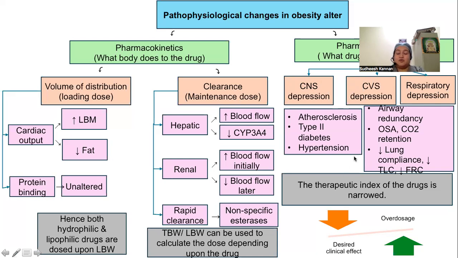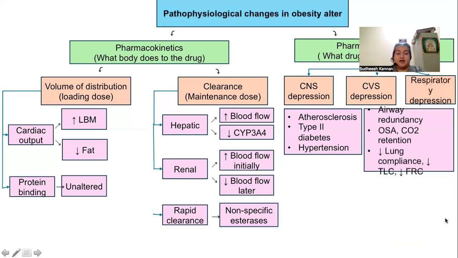Coming to the pharmacodynamics, most of the IV agents and the opioids cause depression of the central nervous system, cardiovascular system, and respiratory system. And along with that, comorbidities present in obesity, that is atherosclerosis, type 2 diabetes, hypertension, airway redundancy, obstructive sleep apnea, carbon dioxide retention, and decreased lung compliance. All these together decrease the therapeutic index of the drugs. Hence, fine tuning of the dosage is required to avoid overdosage and to get the desired clinical effect. So with this basic outline of the pathophysiological changes in obesity, let us study the individual drugs.